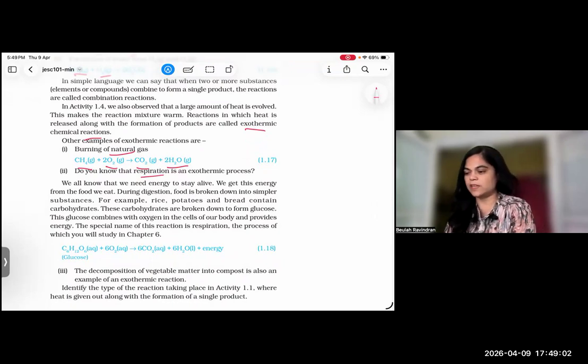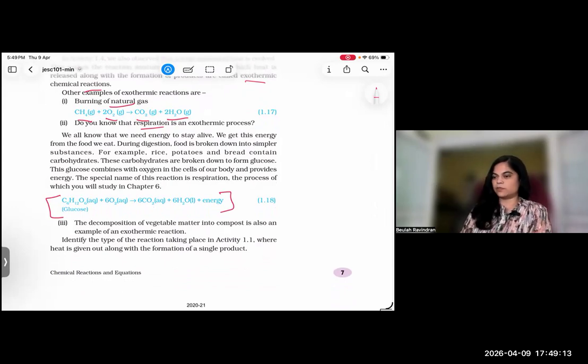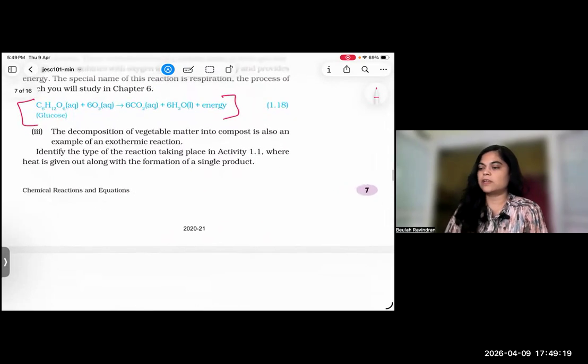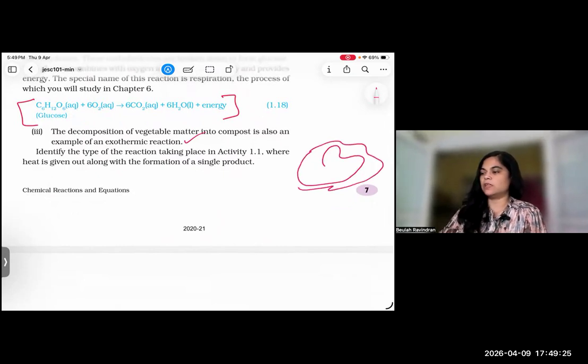Then the special name of this reaction is respiration. The process is this one: glucose plus 6O2 gives 6CO2 plus 6H2O plus energy. So this is the energy we require. Then decomposition of vegetable matter into compost is also an example of an exothermic reaction. If vegetable waste is put in the ground, then it is decomposed and forms organic manure. So it is an exothermic reaction.